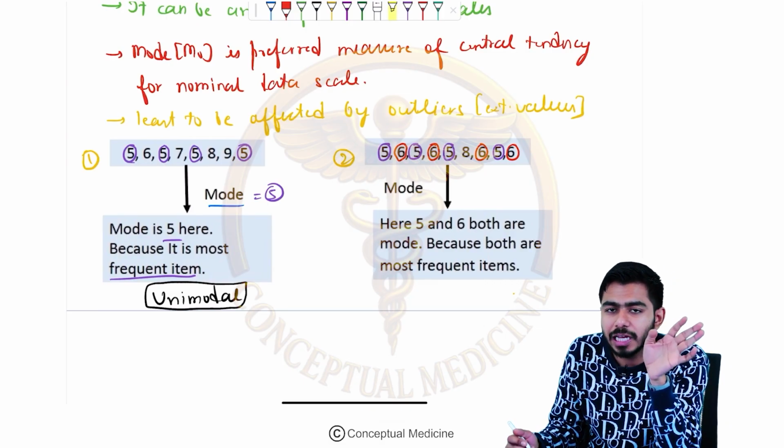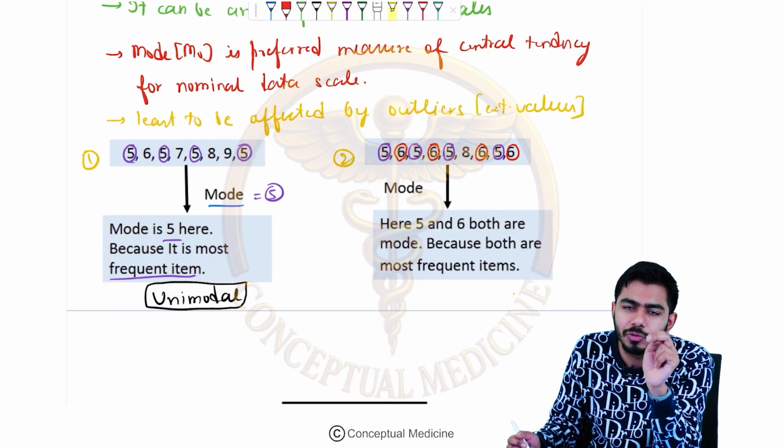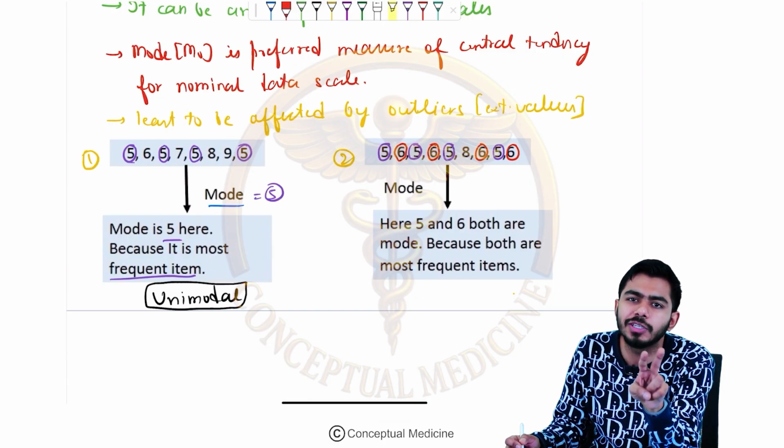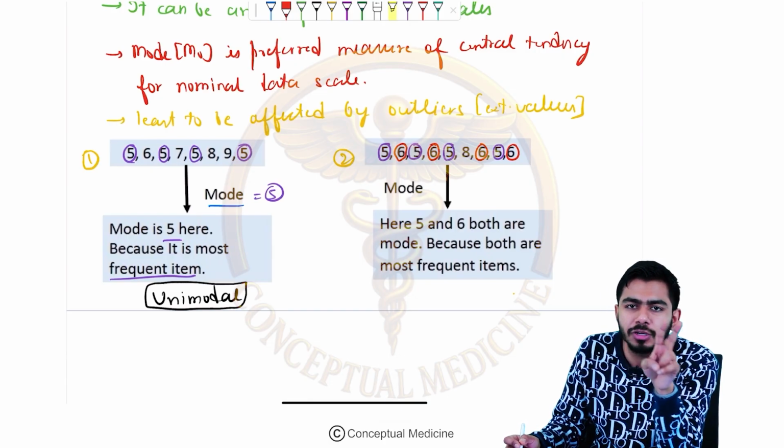But here we are not taking the average of 5 and 6 because we are getting the 2 over here. Here the mode will be having 2 modes. Here we are getting 2 answers as a mode. So here let it be 2. Let us not complicate it.